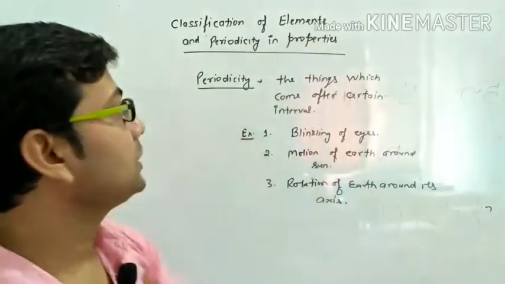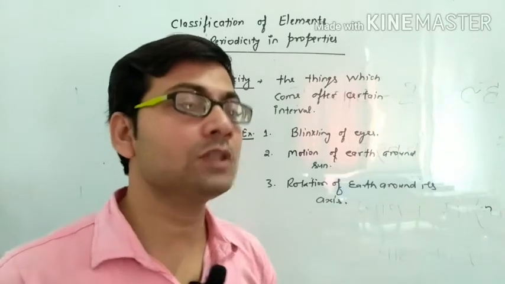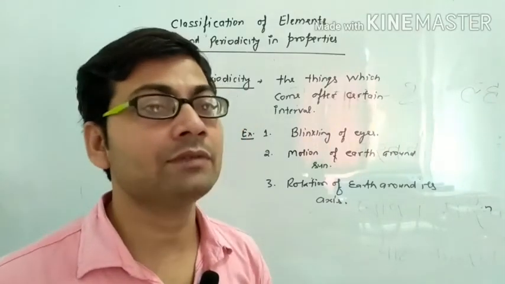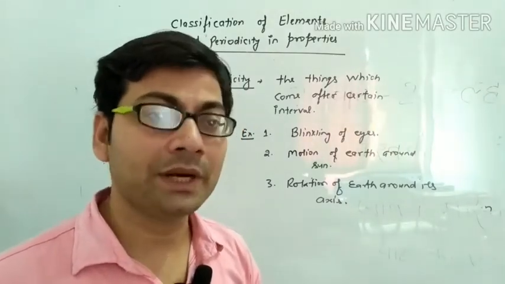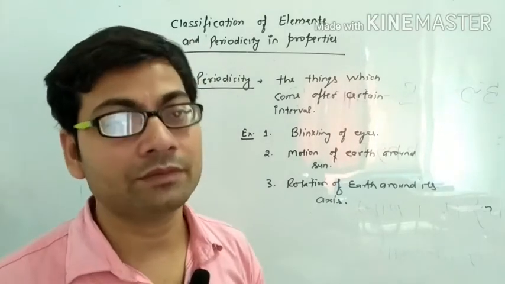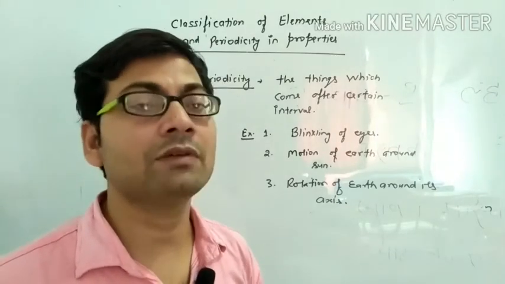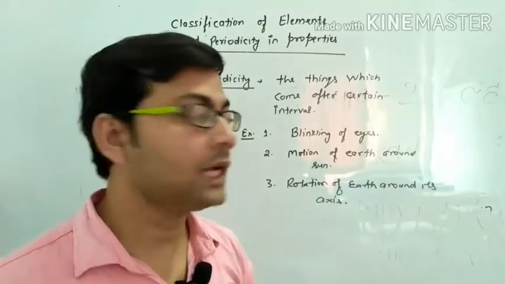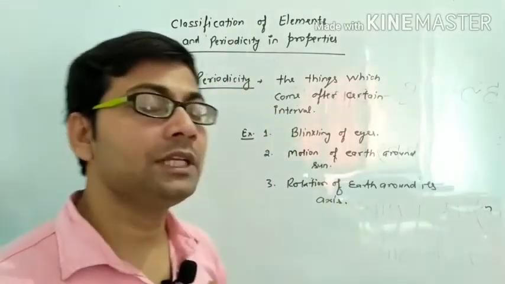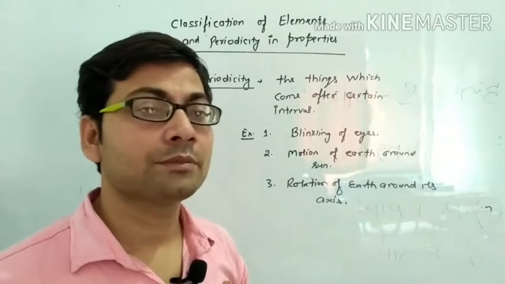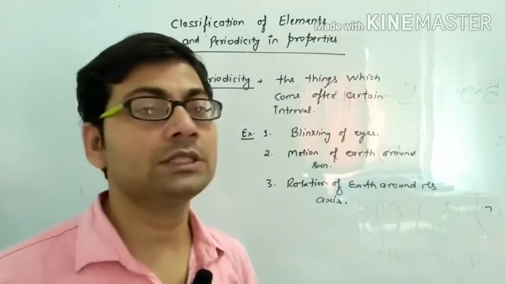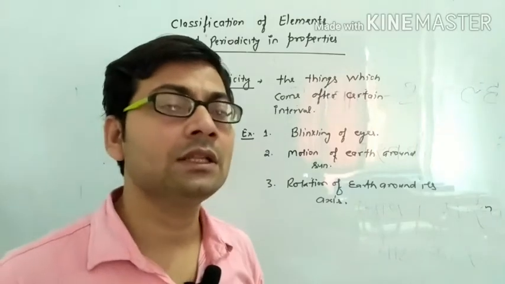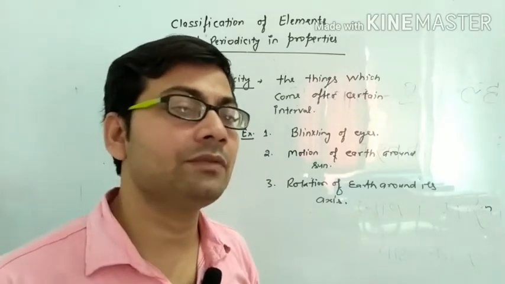Now, what is periodicity in properties? Means those properties which repeat after a certain interval are called periodicity in properties. Periodicity in properties basically occurs in the periodic table. So, what is the periodic table? Let us start clearing the concept related to the periodic table.